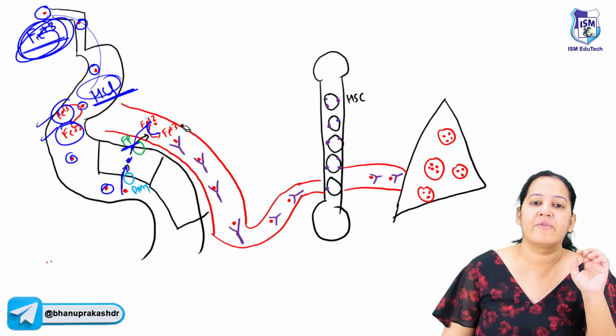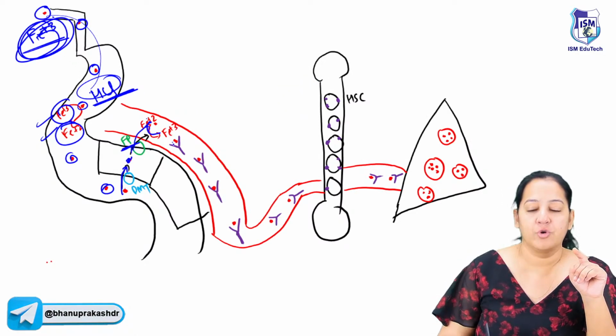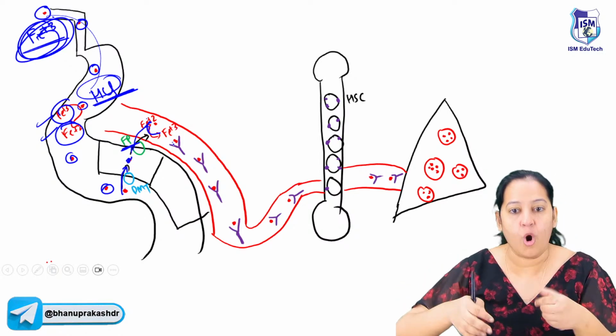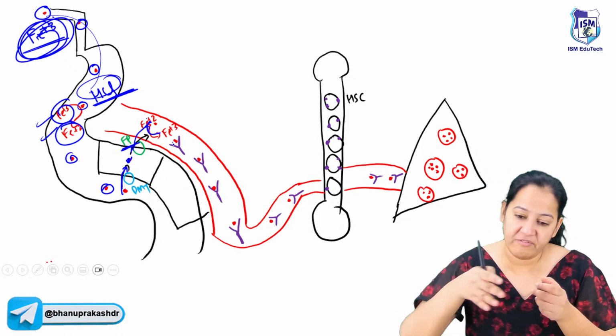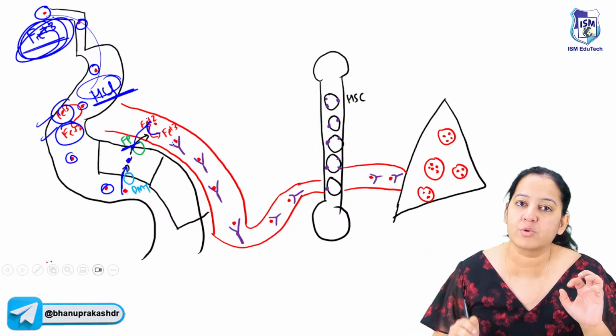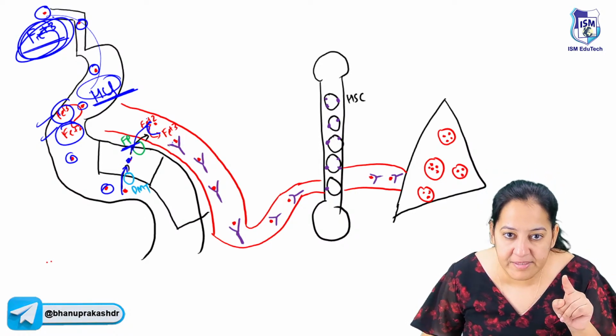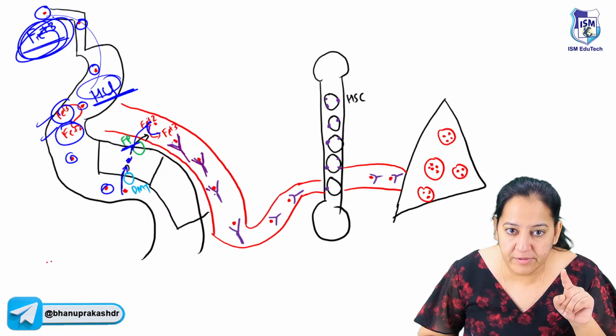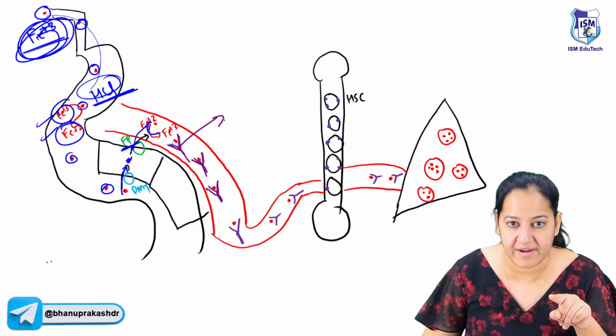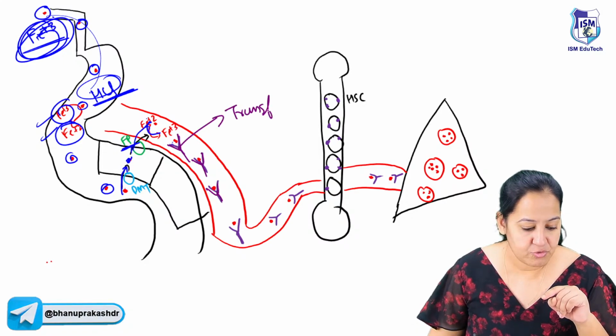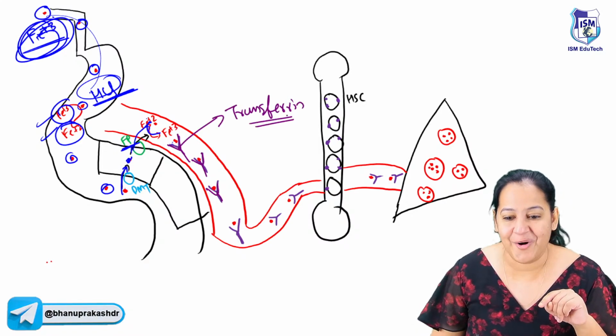Now finally iron reaches the blood, but iron doesn't walk. Iron needs a scooter on which the iron will sit, and the scooter will take the iron here and there. I call the scooter a transporter. Can you see this is the scooter I have drawn? In this diagram, you can see this is the scooter. This is known as the transporter of iron. It is known as transferrin. So transferrin is the scooter of iron on which the iron travels.